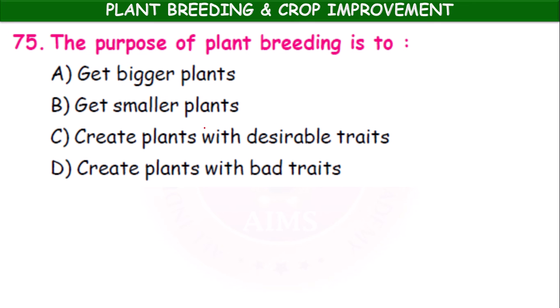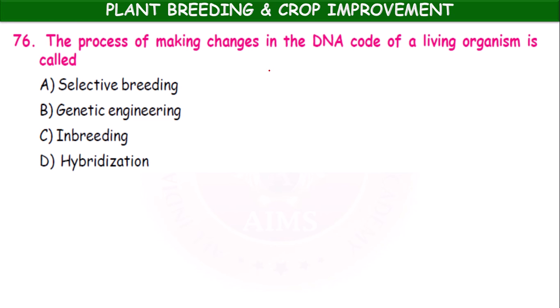The purpose of plant breeding is to get bigger plants, get smaller plants, create plants with desirable traits, create plants with bad traits. Create plants with desirable traits, option C. The process of making changes in the DNA code of a living organism is called selective breeding, genetic engineering, inbreeding, hybridization. It is genetic engineering. The process of making changes in the DNA code of a living organism is called genetic engineering.